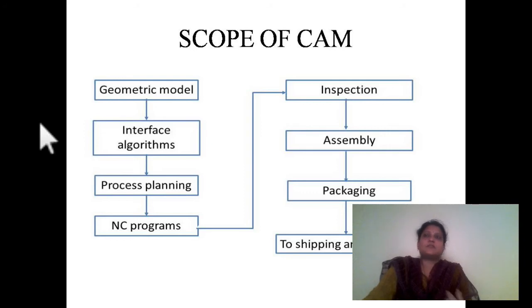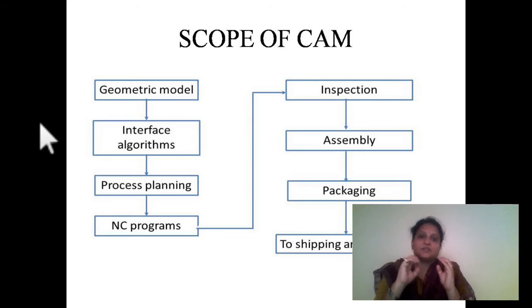For example, if I use CATIA for modeling and ANSYS for analysis, both software should know a common language to communicate with each other, so we change to some standard file so that the model made in CATIA will be read by the ANSYS software.